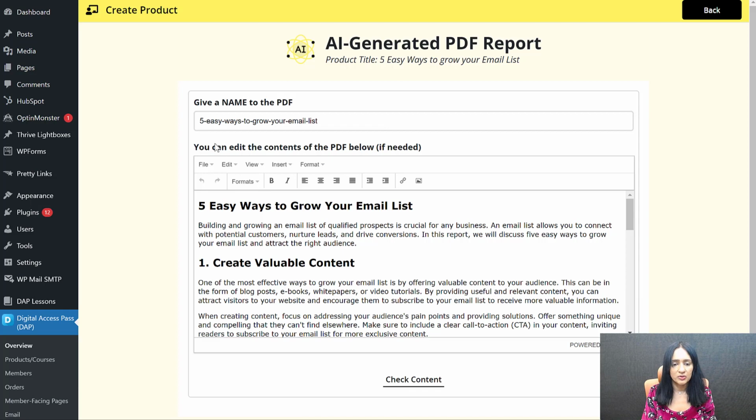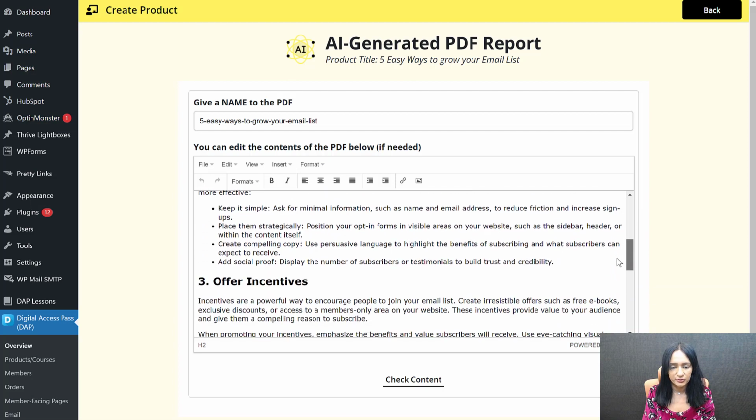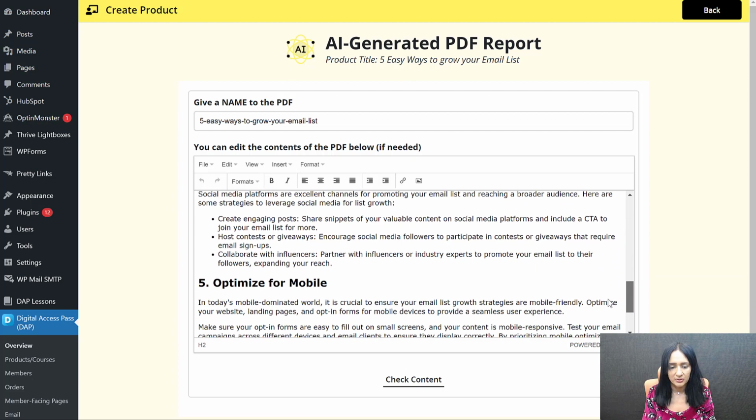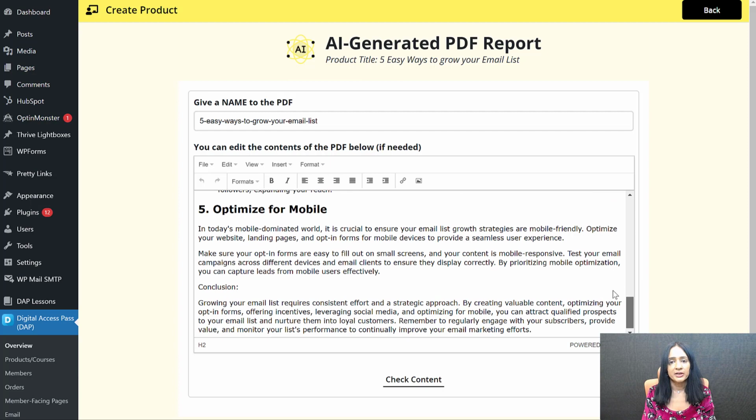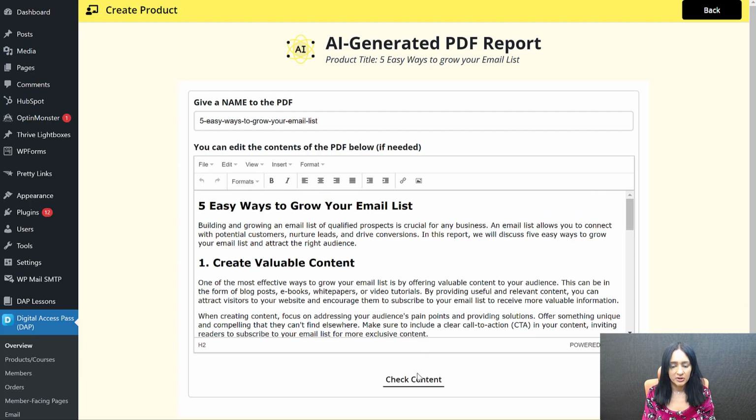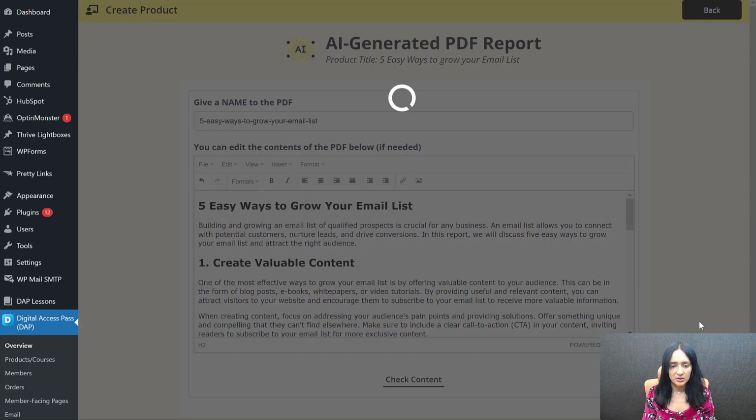You have an opportunity to update the name of the PDF. You have an opportunity to update the contents. This is the automatically generated content. It's all done for you, right? You don't have to do anything. It's all here. If you want to update it, you can update it. Now you can check it. Just click on the check. It's going to show you what it's going to look like.